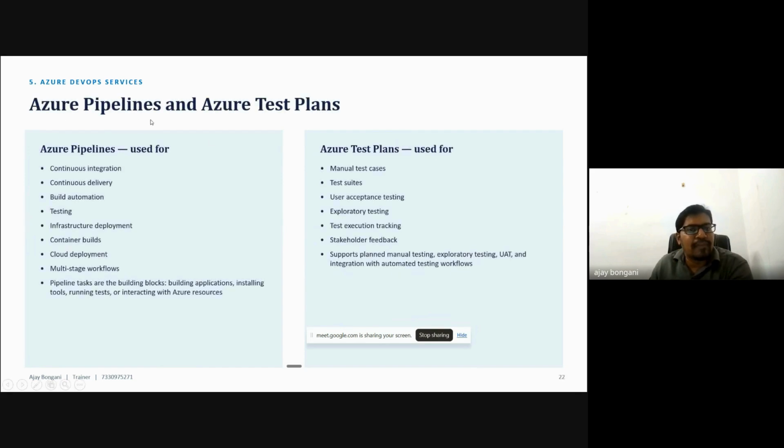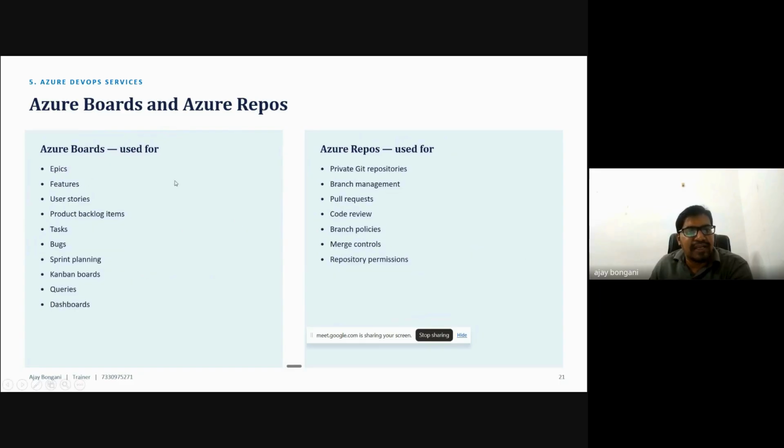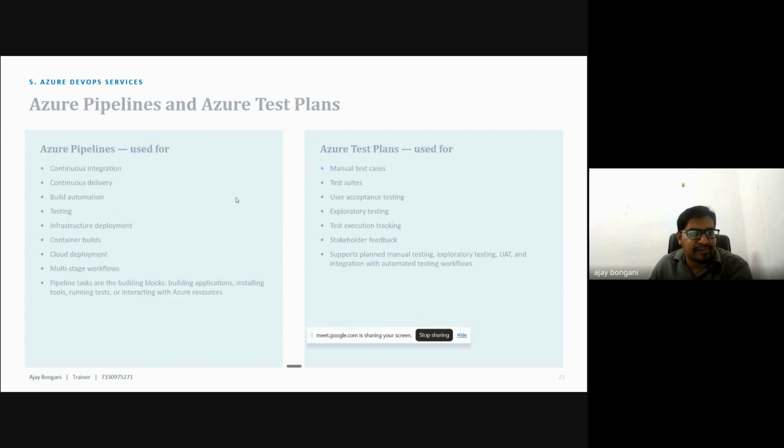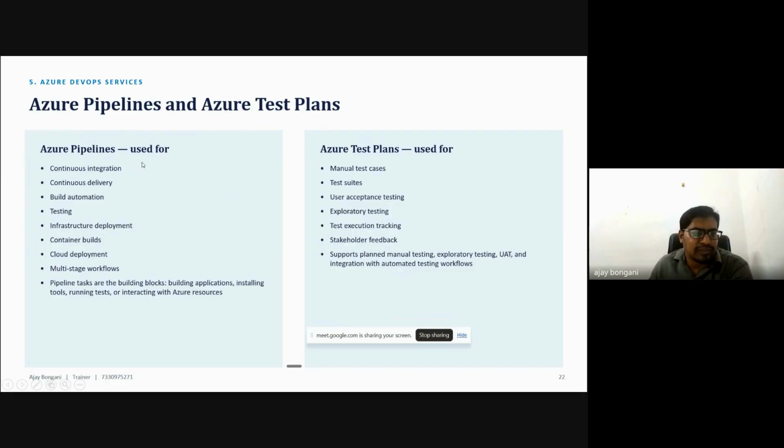And next here are Azure Pipelines and Azure Test Plans. What is the use of Azure Pipelines? Azure Pipelines is used for continuous integration and delivery, because exactly as a DevOps engineer, our work is this only. In few organizations, Azure Boards and Azure Repos are visible, because we don't require these things; someone else creates the ticket and someone else pushes the code. But our main work as a DevOps engineer needs to be enabled at the UI level, because our work is here only.